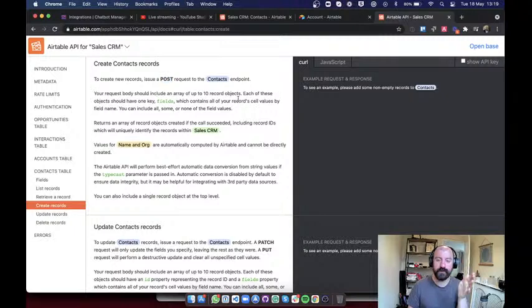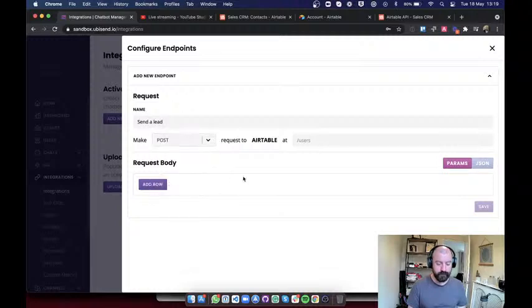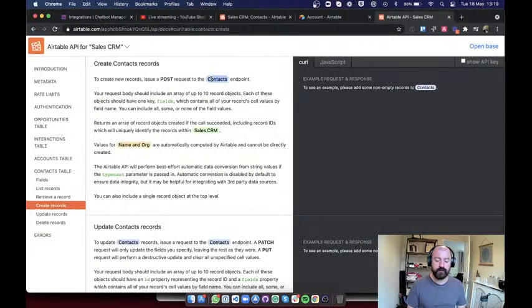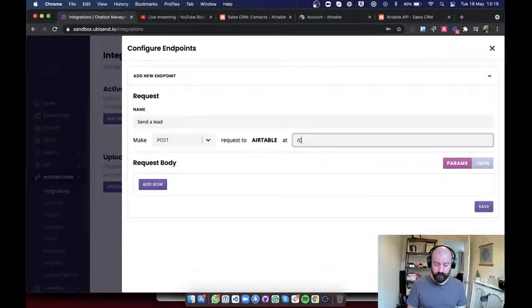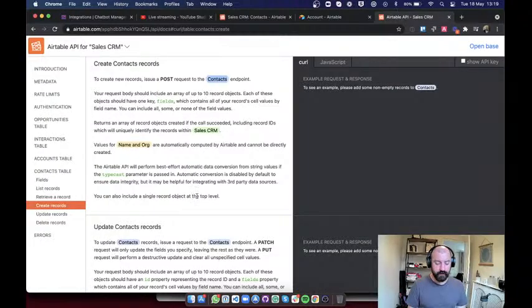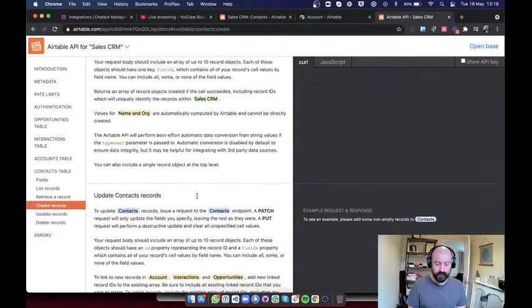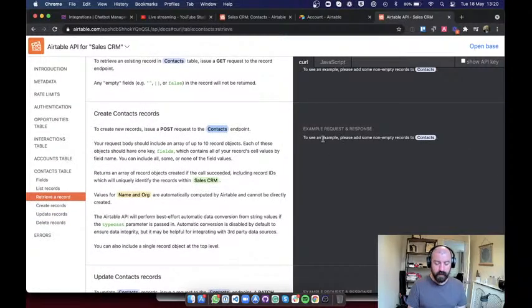Okay, so that's 2 pieces of information here. The first is that we need to do a post request. So that's good. Post, great. The second is that we need to do it to the contacts endpoint. And so again, we're now going to contacts. Okay, so that's kind of the folder where you're sending all of this information. And then the next thing we need to know is, okay, how do I actually create this information?